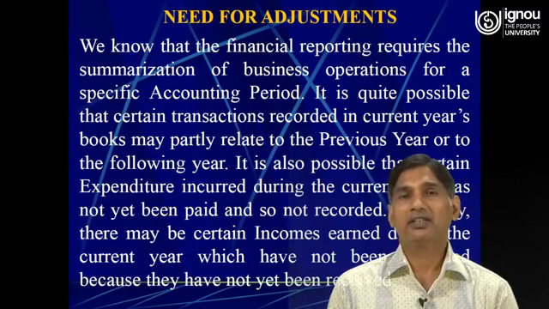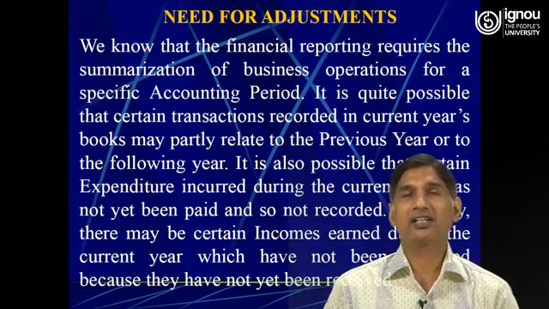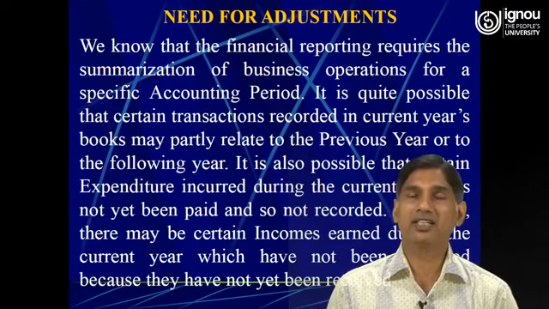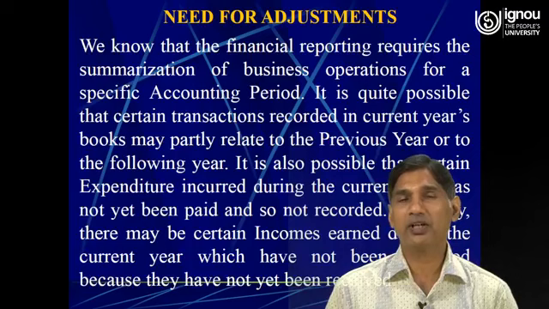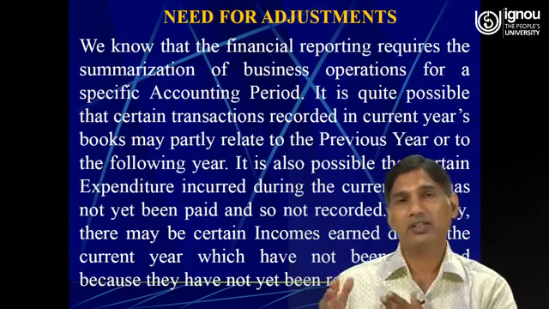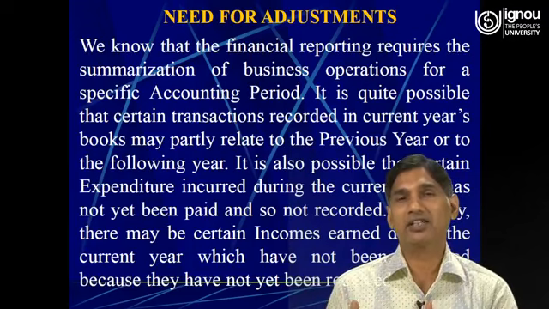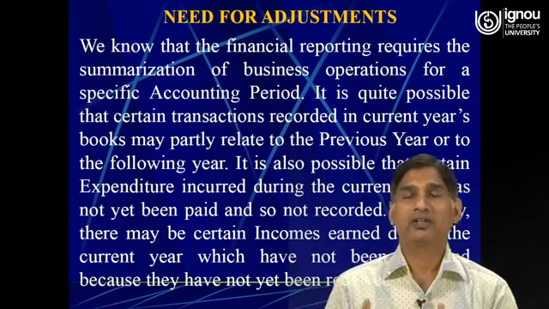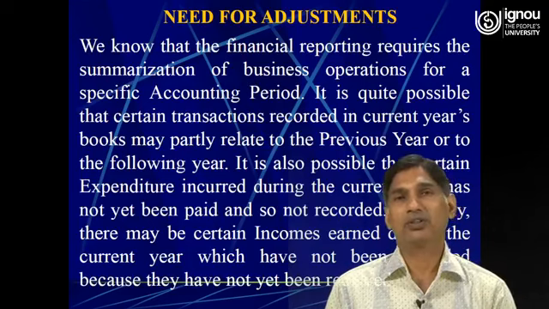So here the 6,000 rupees belongs to the current year, it means the financial year 2019-20, and the remaining 6,000, it means from 1st of April 2020 to 30th September 2020, belongs to that period.